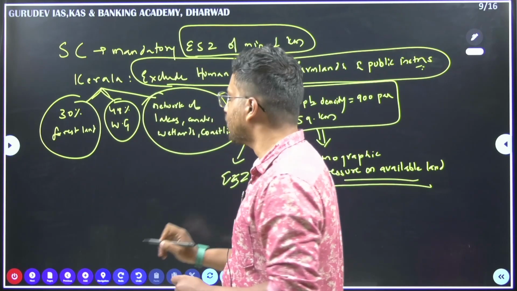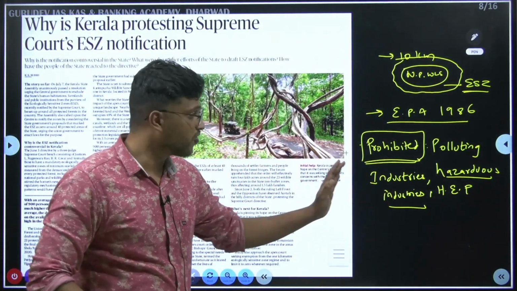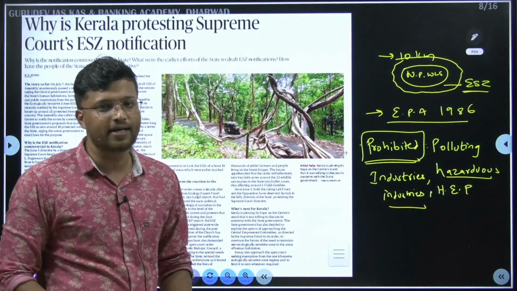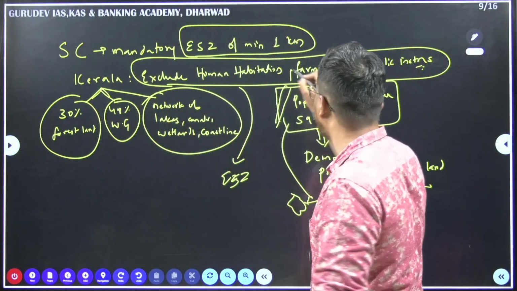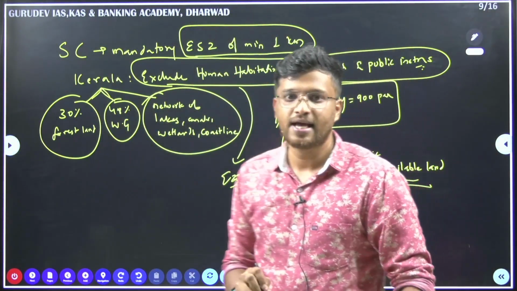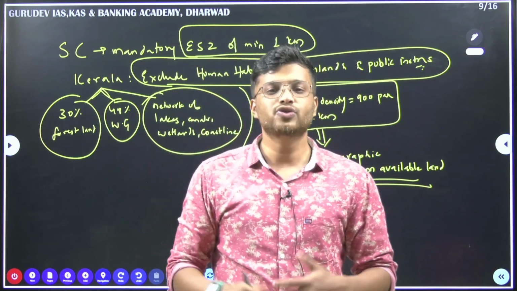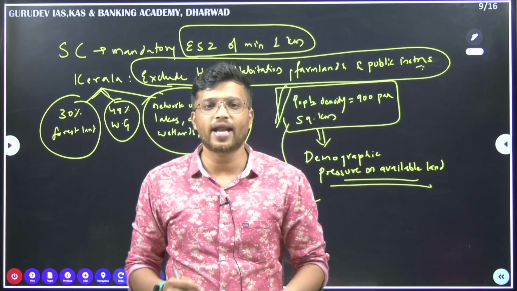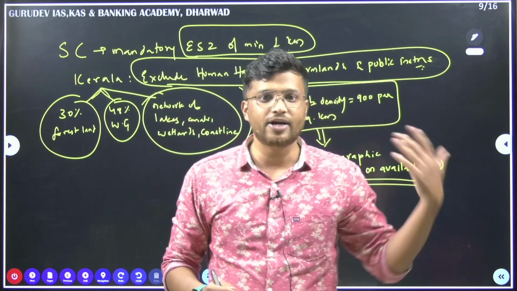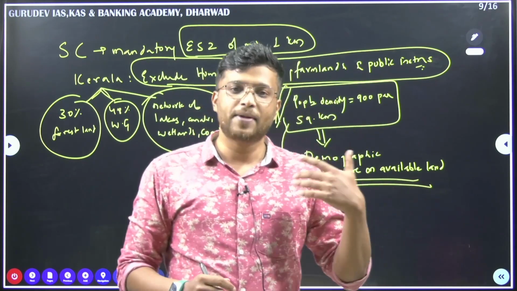So we have seen that these are all the activities that are prohibited in ESZ. What the Kerala government is saying is that you have to exclude human habitation, farmland and public institutions. Like we are seeing some churches opposing these ESZ norms as well. The Kerala government is trying to allow human habitation in this ESZ, and allow public institutions to be present in this ESZ.